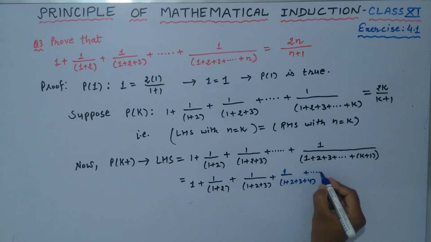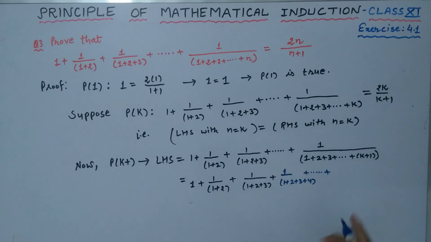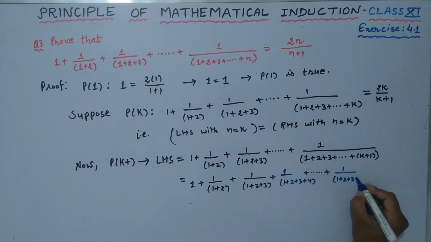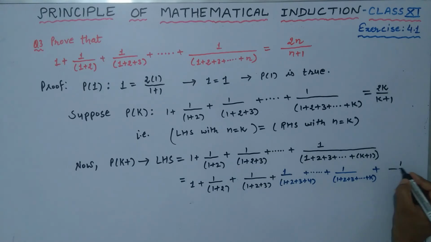Likewise proceeding, what should be the previous term of the last term? Obviously this should be 1 upon 1 plus 2 plus 3 and so on, last is k, and the last term is already given here. This is 1 upon 1 plus 2 and so on up to k plus 1. Right?